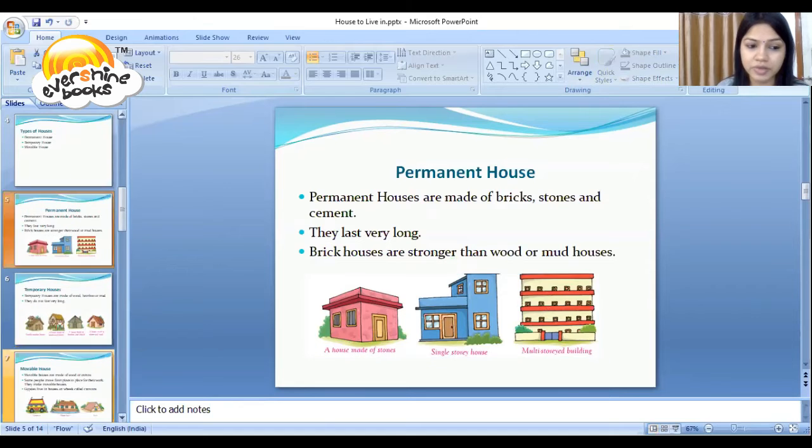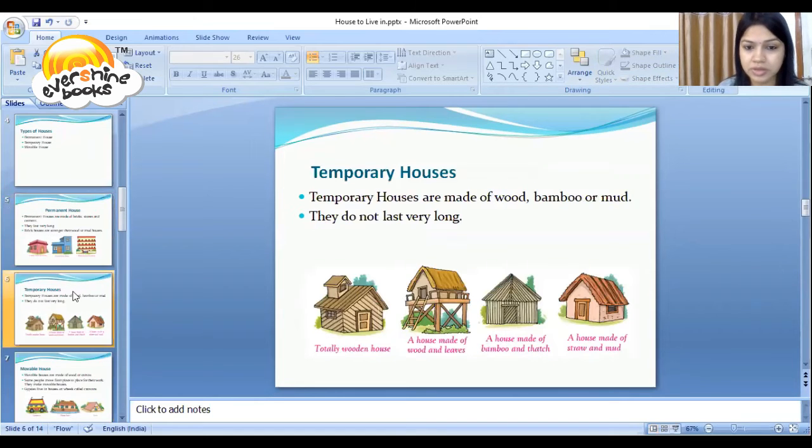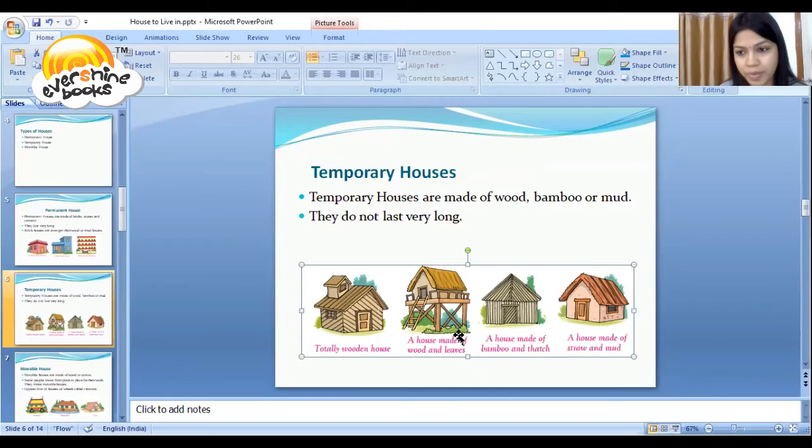Let's discuss the second one. This is temporary houses. This is the pictorial part of temporary houses. Temporary houses are made of wood, bamboo or mud. They do not last very long.